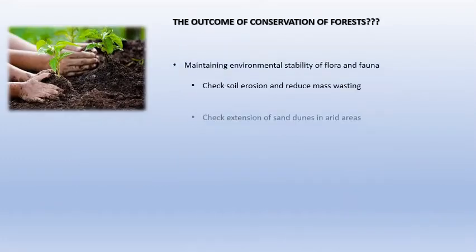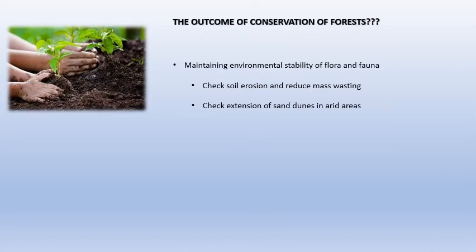What is the outcome of forest conservation? What is the use? Why do we have to do it? Maintaining environmental stability of flora and fauna. You cut down forest, as I told earlier, many plants and animals, mainly animals, don't have a home. Forest is their home. It's almost like crashing down the building or the home where you're living and expecting you to live. We can't live. The same way, cutting down forest is equally telling animals you don't have a home anymore. It's equal to telling like that.